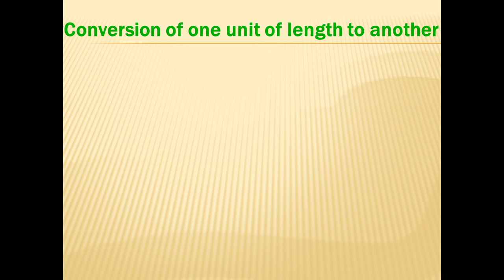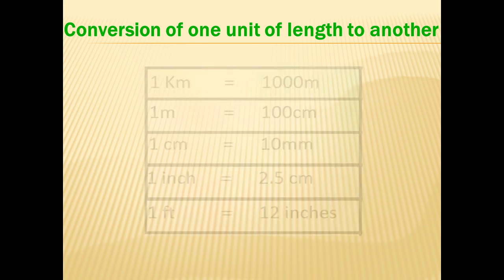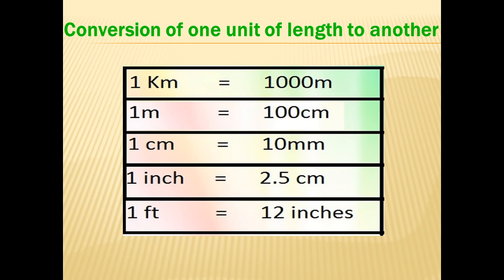So now our next topic is conversion of one unit of length to another. Units of length can be converted from one unit to another. Given below is the relation between different units of length. Now, if you want to convert kilometer into meter, you will use relation 1 kilometer is equal to 1000 meter. If you want to convert meter into centimeter, you will use relation 1 meter is equal to 100 centimeter. Similarly, we have relations 1 centimeter is equal to 10 millimeter, 1 inch is equal to 2.5 centimeter, and 1 foot is equal to 12 inches.